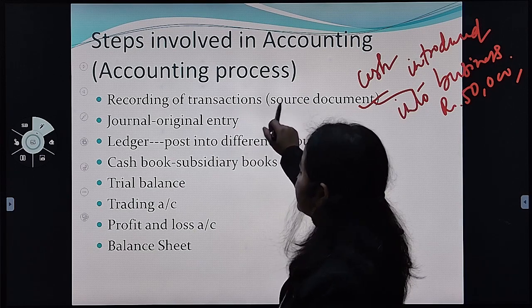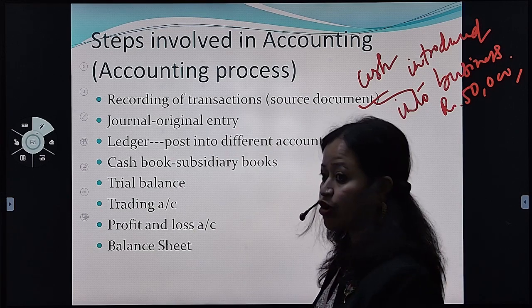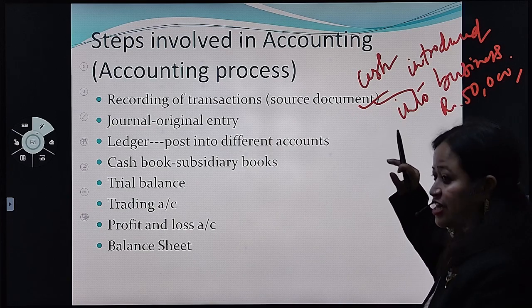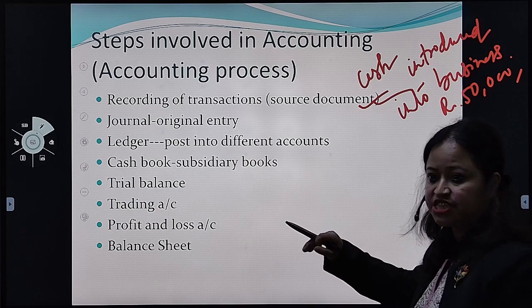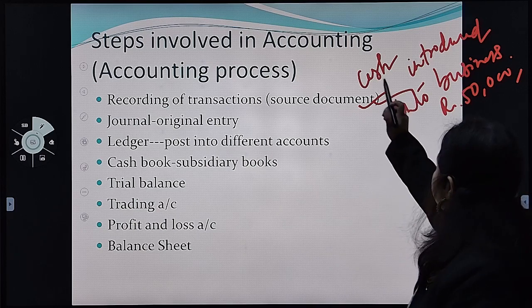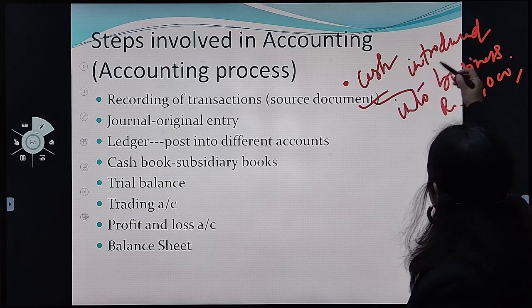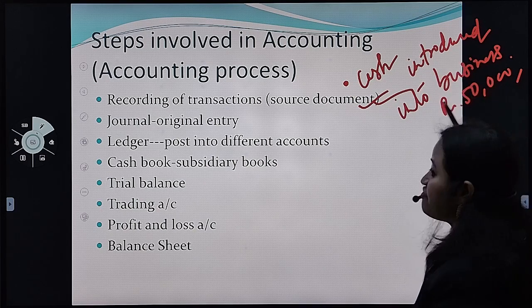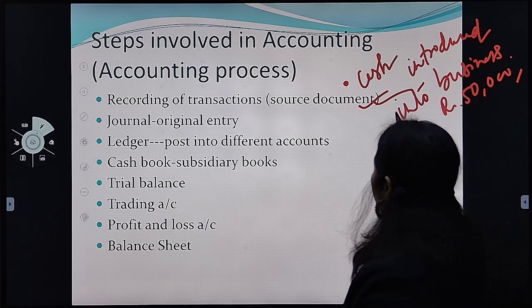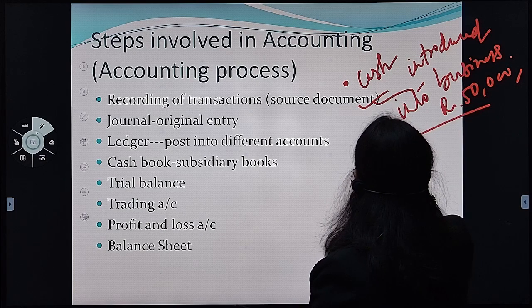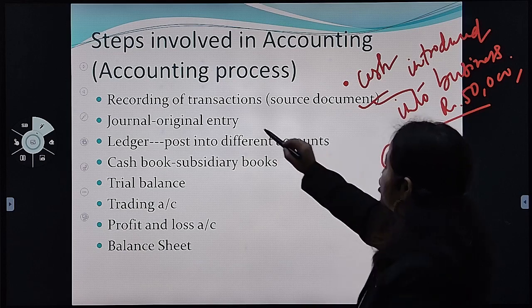You have to record it. As soon as a transaction happens in the business, you have to record it. This is one of the transactions, cash introduced into the business, rupees 50,000. You can record it in the form of a journal.